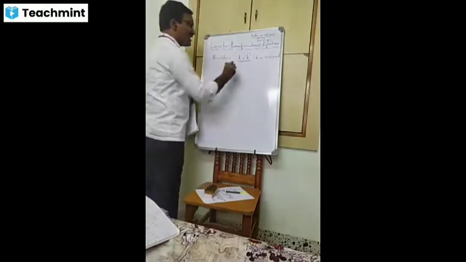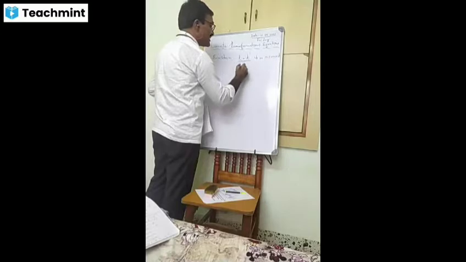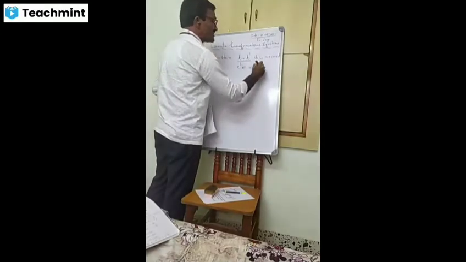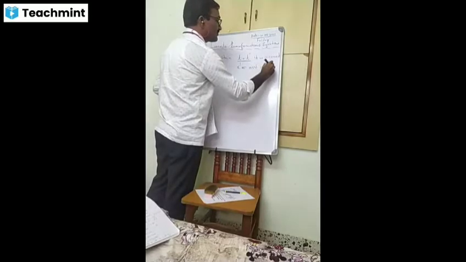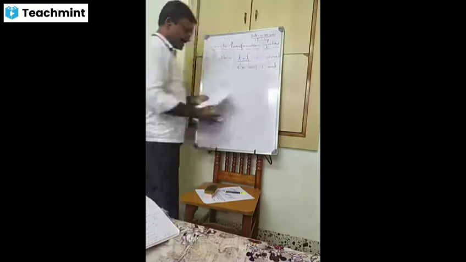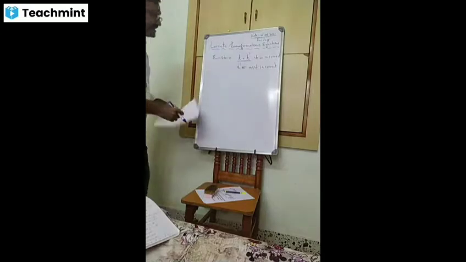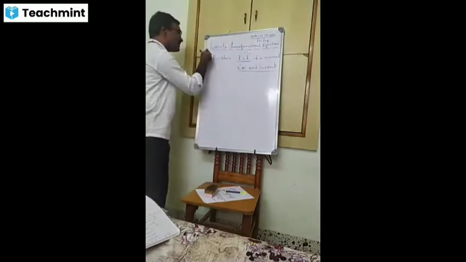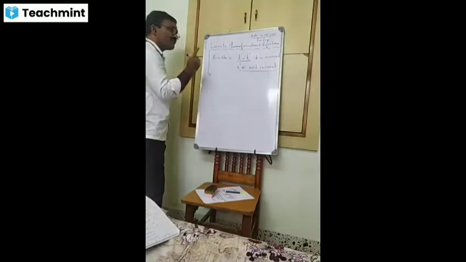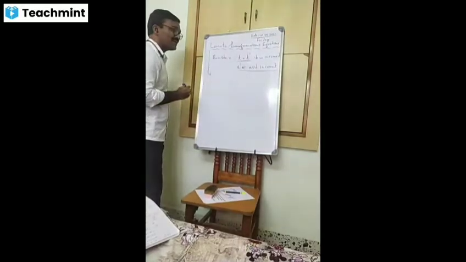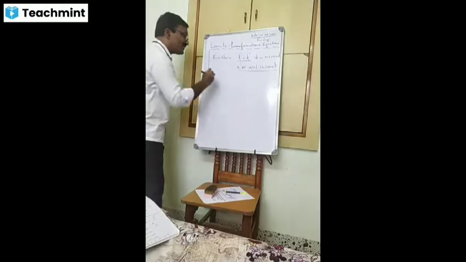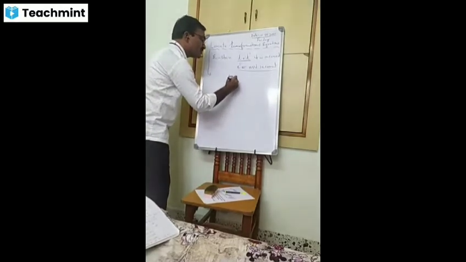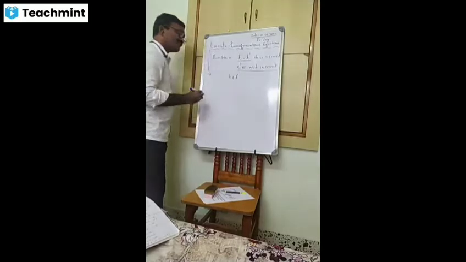Also, x' is equal to x minus vt is incorrect. Therefore, Lorentz made his equations based on the postulates of the special theory of relativity. The time in one frame is not equal to that in another frame.